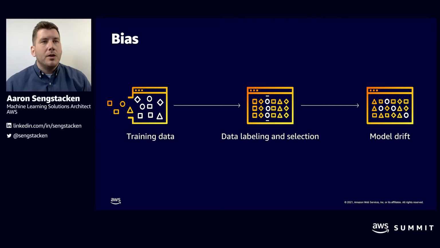Another example is when your model might develop biased behavior during the training process. As an example, let's consider a machine learning model that's used for bank loan approval. We're going to come back to this example multiple times today.